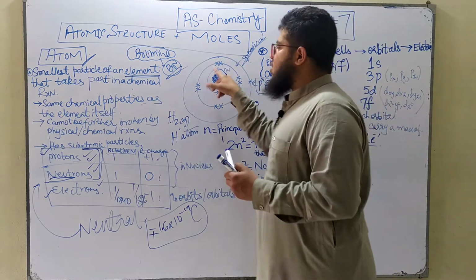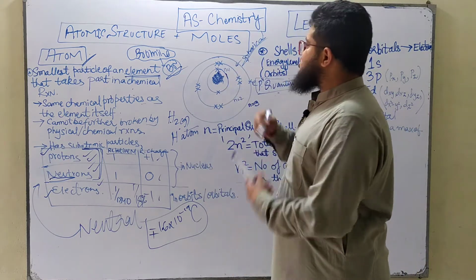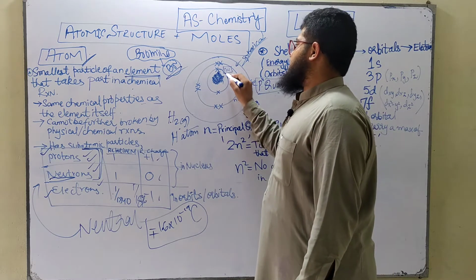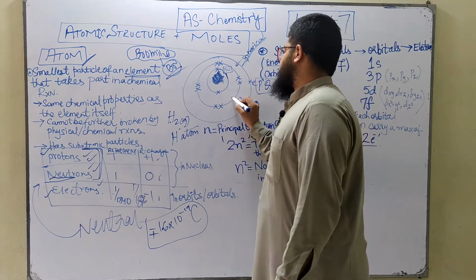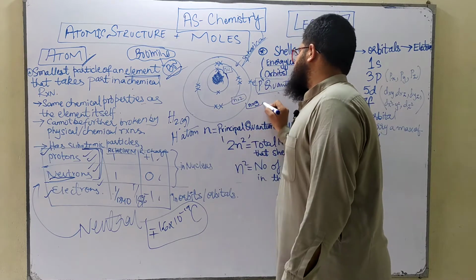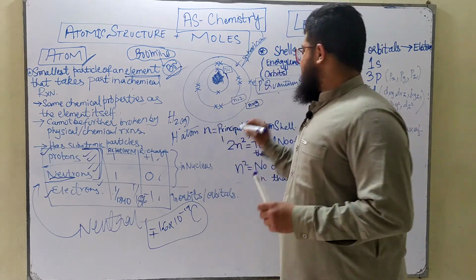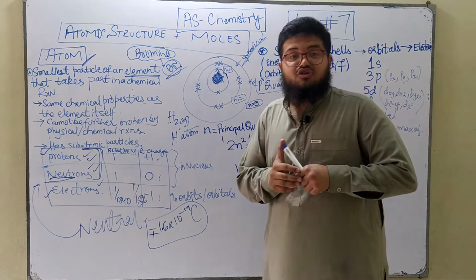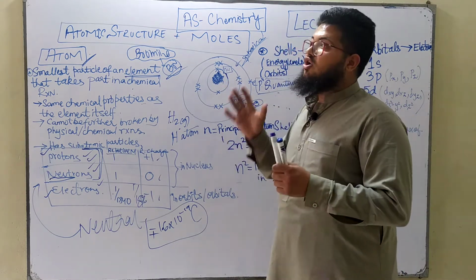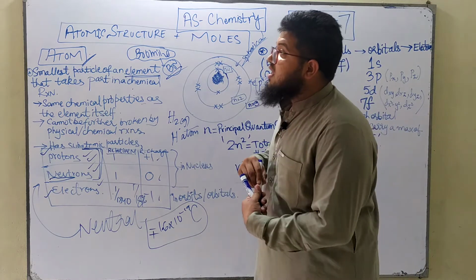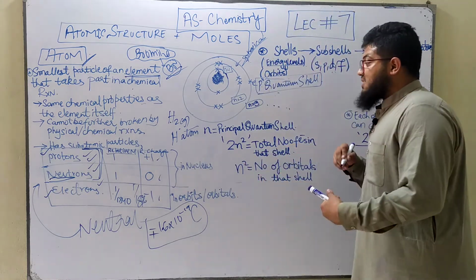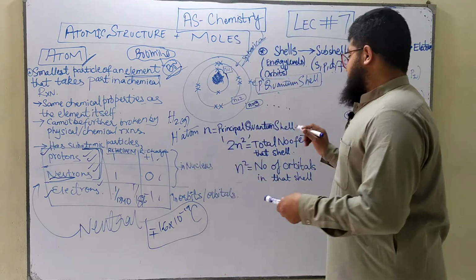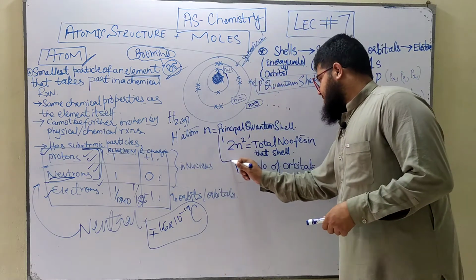It can also be called a quantum shell, and each shell is given a particular number. The first shell is given the number 1, n equals 1. The second shell is given the number 2, the third shell the number 3, and so on. As the number increases, the number of electrons that each shell can accommodate also increases. And how are you going to calculate the maximum number of electrons that can be accommodated in a particular shell? For that, you'll need to use this formula here.